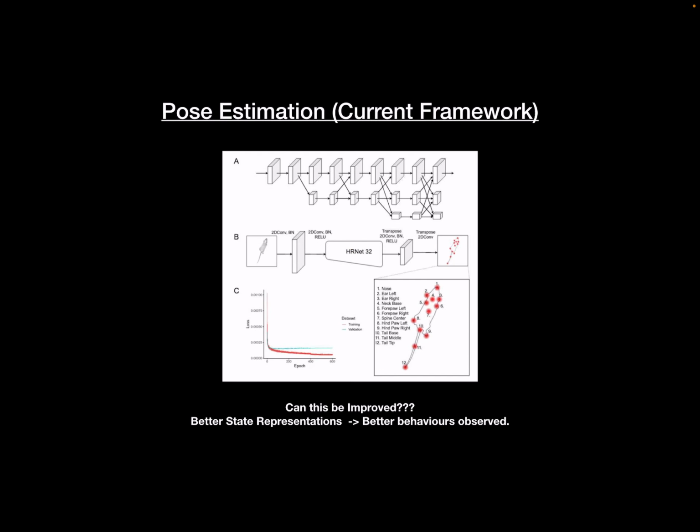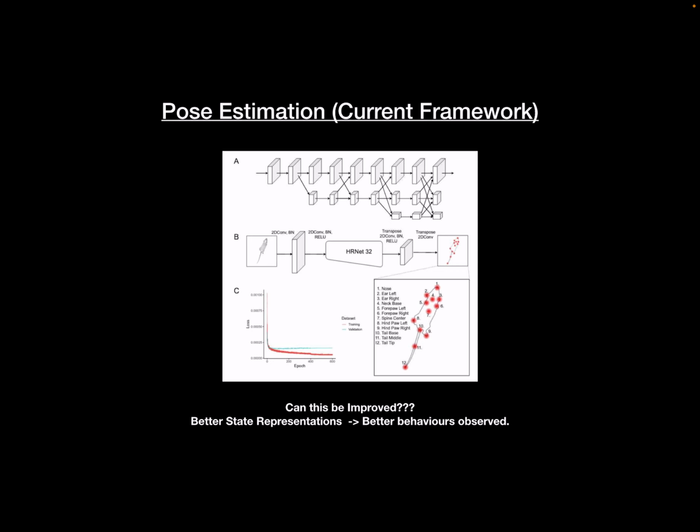Now let's talk about the pose estimator that we use. Currently, the video that we have is split into images, and then each of these images goes through convolutions, and then there is a pre-trained neural network which gives you the key points. If you see the image, you can see these 12 key points on the mouse. So we get coordinates of these key points. This model was trained with some data, and the model is good, and it's being used for a lot of other experiments that they run.